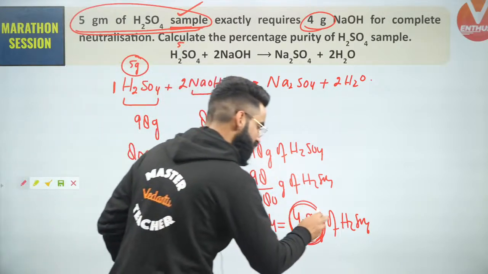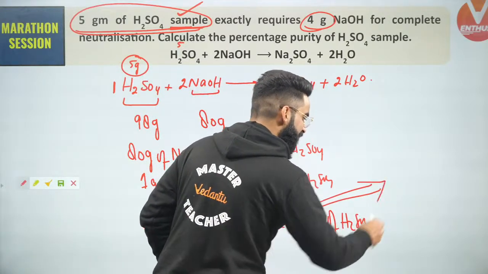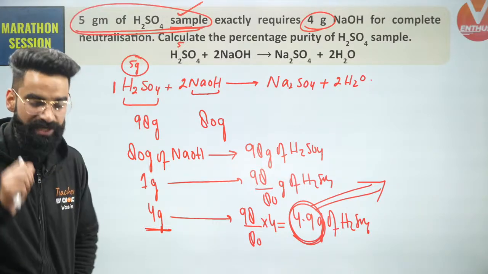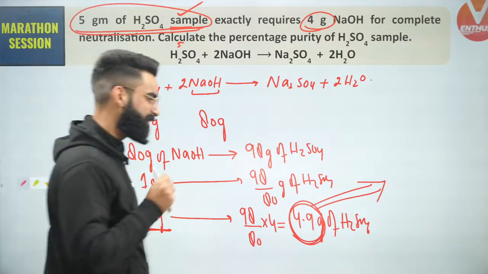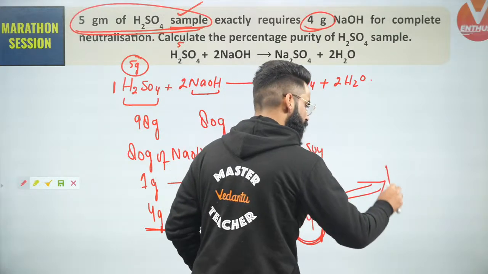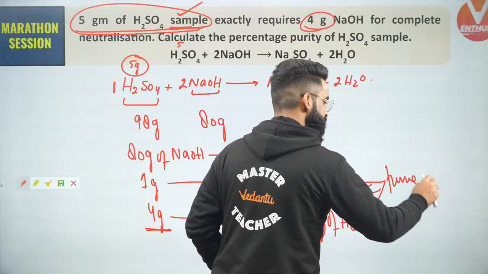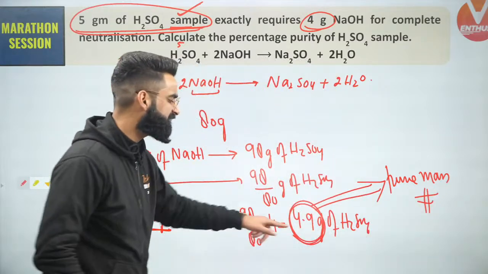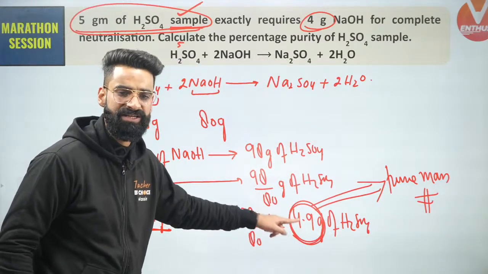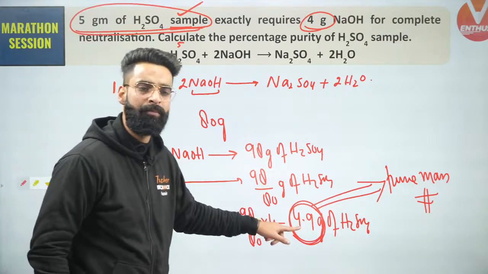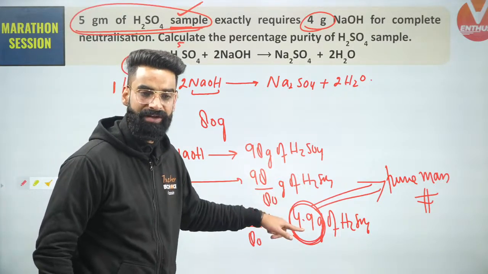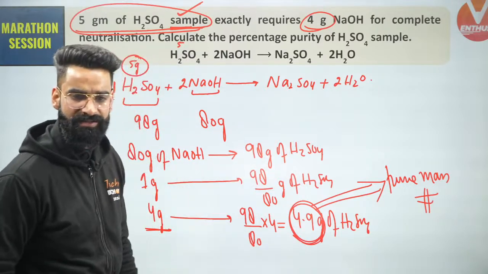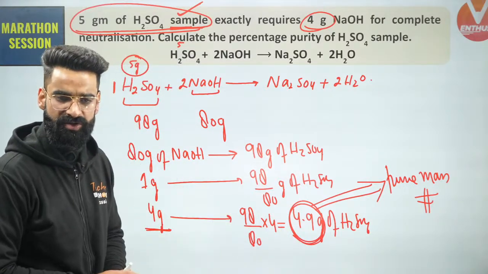Yes, and that mass of the substance which participates in the reaction, can I say that is going to be the pure mass of the substance? So people, I can say this is the pure mass of H2SO4, because from the stoichiometry, I got to know this much amount of H2SO4 is participating in the reaction, and that amount of reactant which participates in a chemical reaction will be the pure mass. That will be the pure mass of this H2SO4 right here.